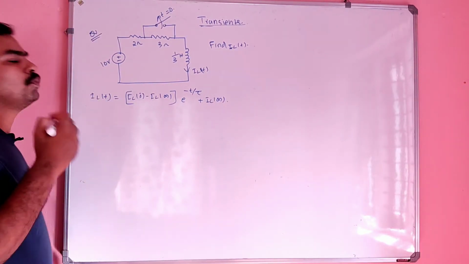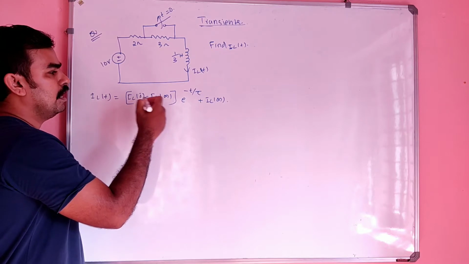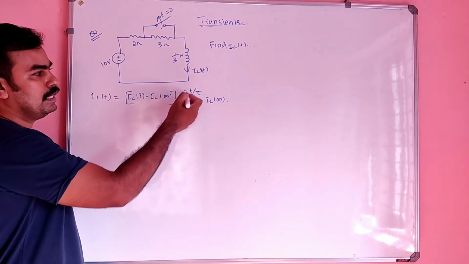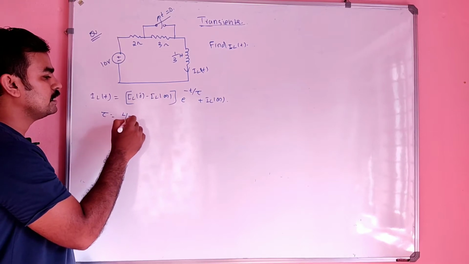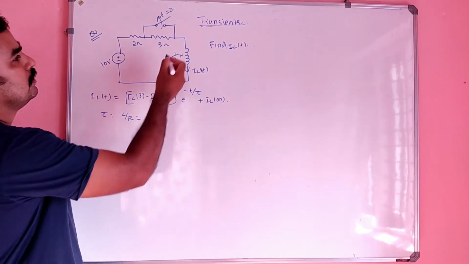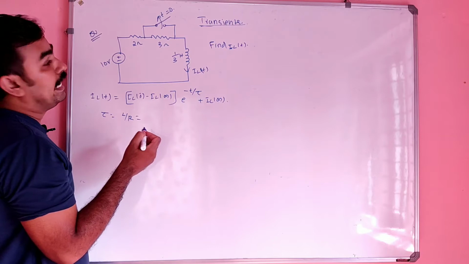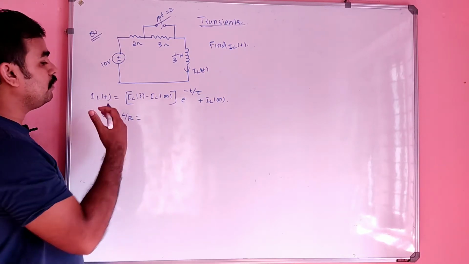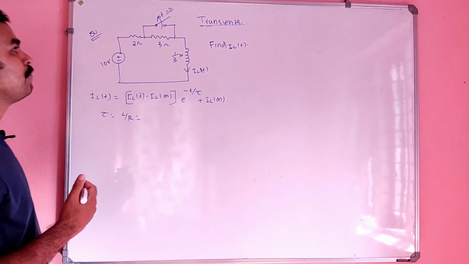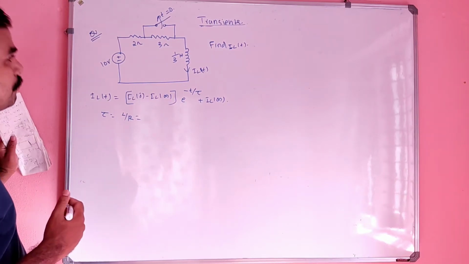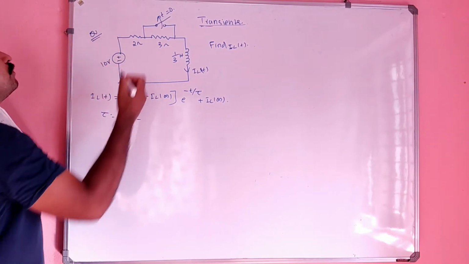So we have to know the values of IL of 0, IL of infinity, and tau also. Tau is nothing but L by R, right? Here it is L by R under steady state condition, or infinity condition, that we will discuss. And L by R means, what is the value of R here?